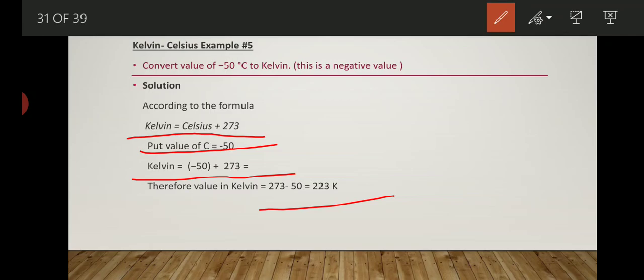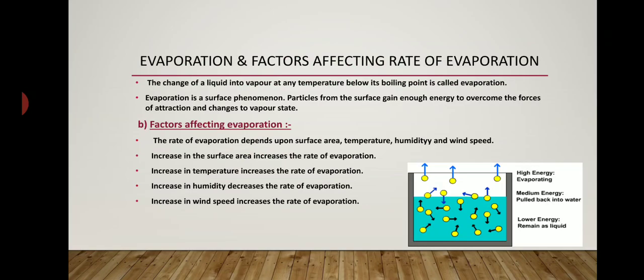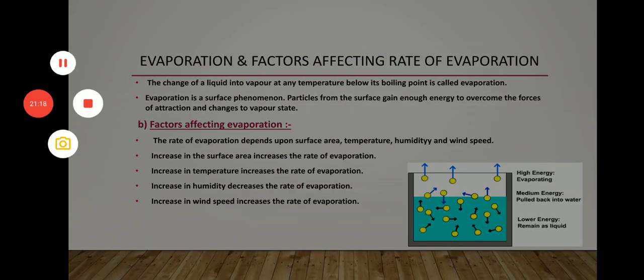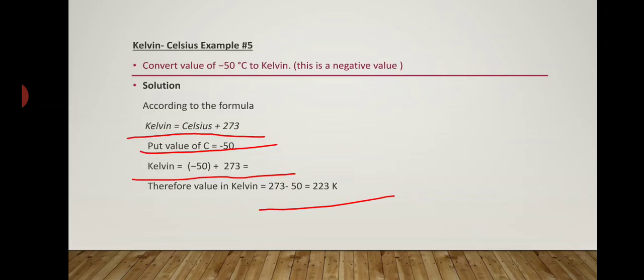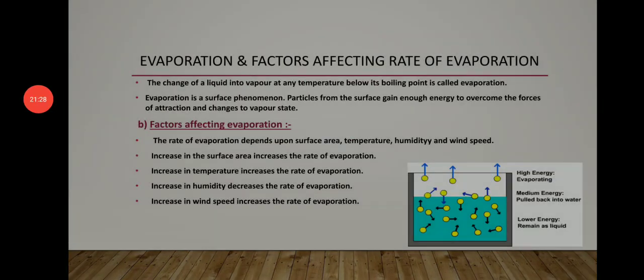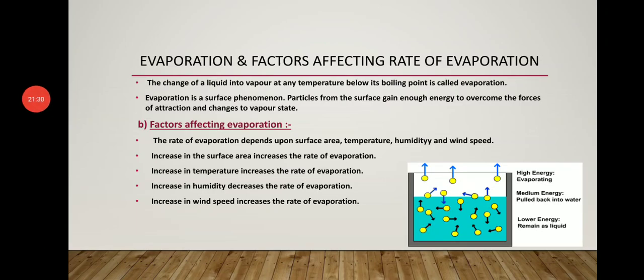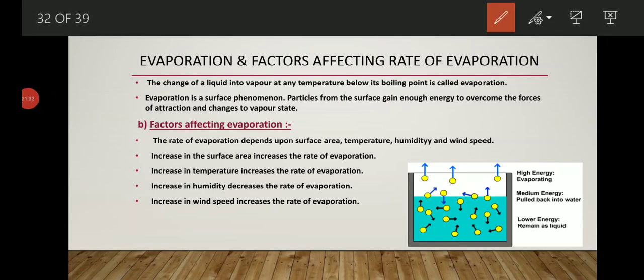Now let's discuss our most important topic, that is evaporation. In this topic we will discuss evaporation and the factors affecting the rate of evaporation.